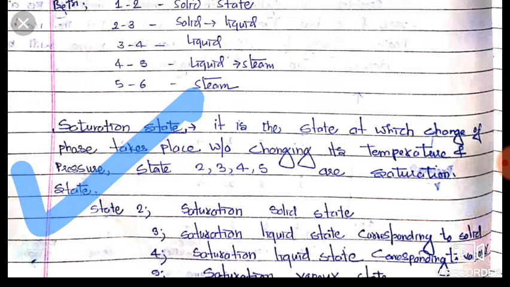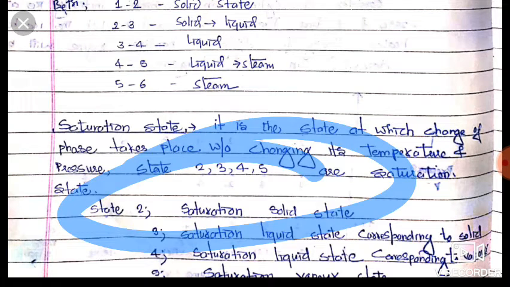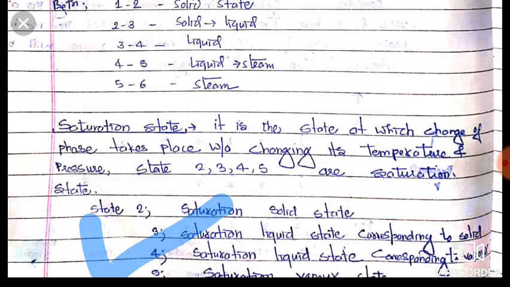At 2 the solid gets converted into liquid, and at 3 there is the saturated solid state, at 3 the saturated liquid state corresponding to solid, at 4 the saturated liquid state corresponding to vapor, and at 5 the saturated vapor state.